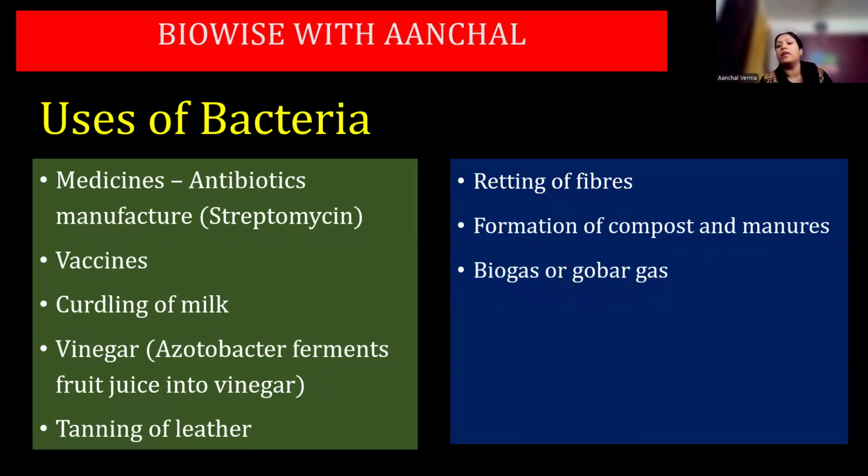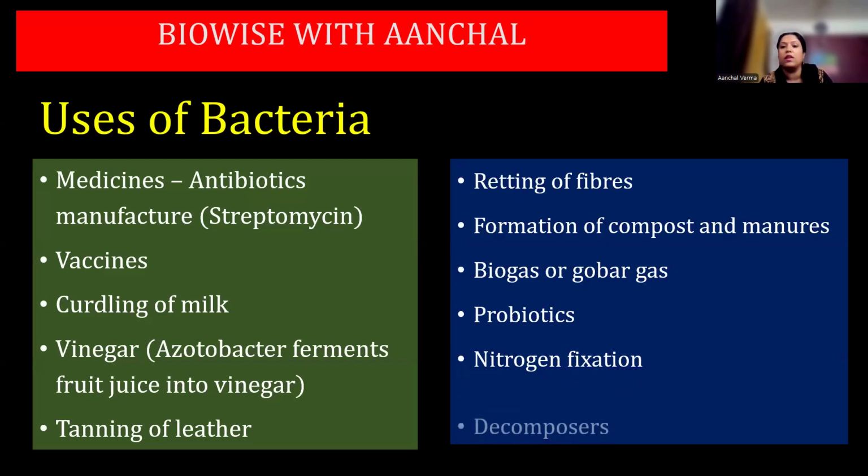Methanogen bacteria are responsible for making methane, which is a major constituent of biogas. Then probiotics. E. coli is present in your intestine, which helps in vitamin B12 synthesis. So you can say that E. coli is in a symbiotic relationship with you. It helps in making vitamin B12 when your body is giving nutrition and shelter to the bacteria. It also helps in nitrogen fixation, that is Rhizobium helps in nitrogen fixation. Do not get confused between Rhizopus, which is a bread mold, and Rhizobium, which is the nitrogen fixing bacteria.